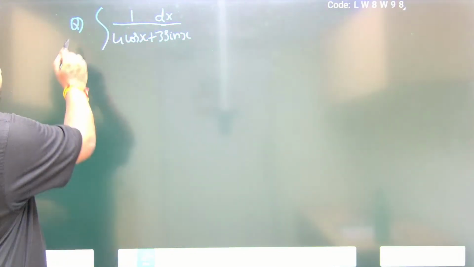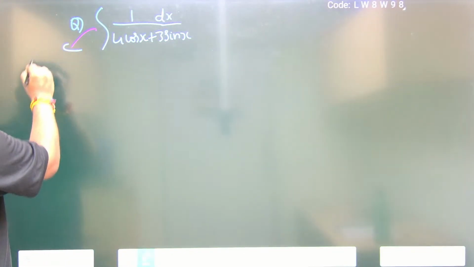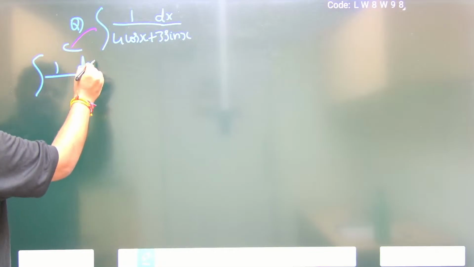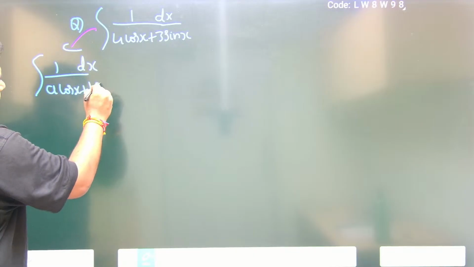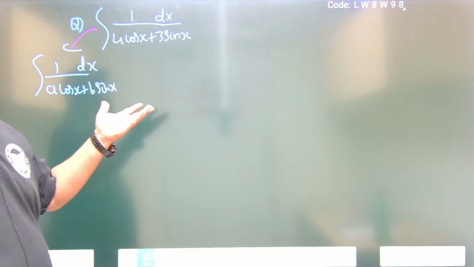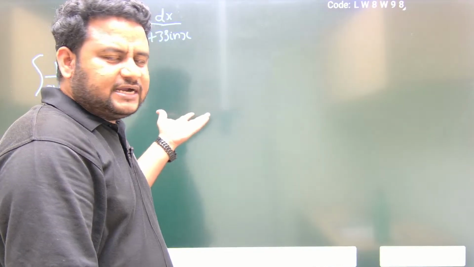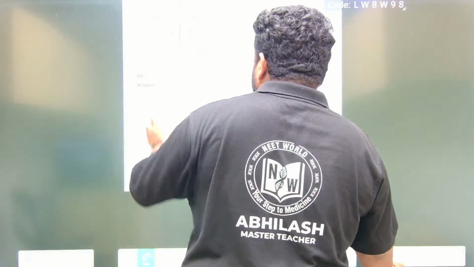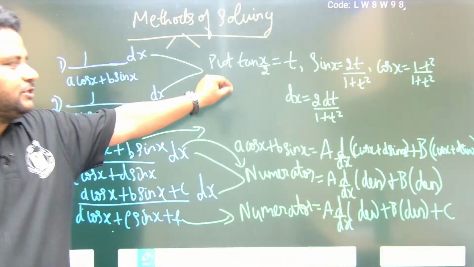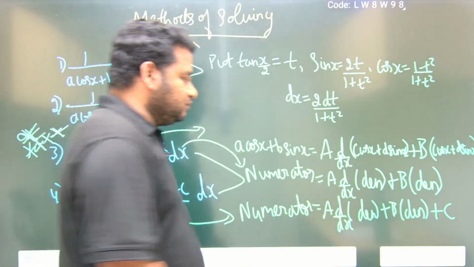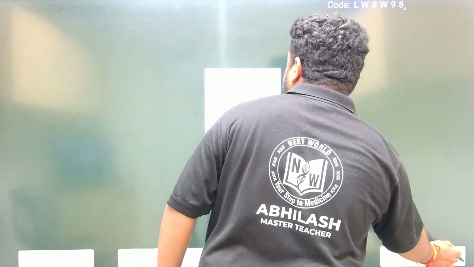So this is of which form? The form which we discussed, that is integral of 1 times dx by a cos x plus b sin x. So what do we have to do here? What is the method I told you? We have to put tan x by 2 is equal to t. Do these substitutions, then you will get the answer very easily.